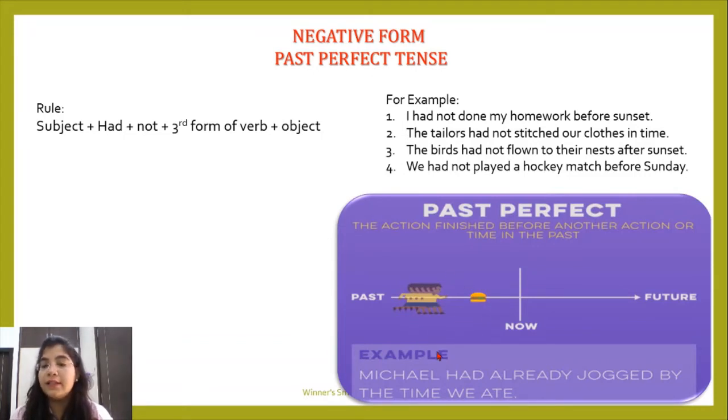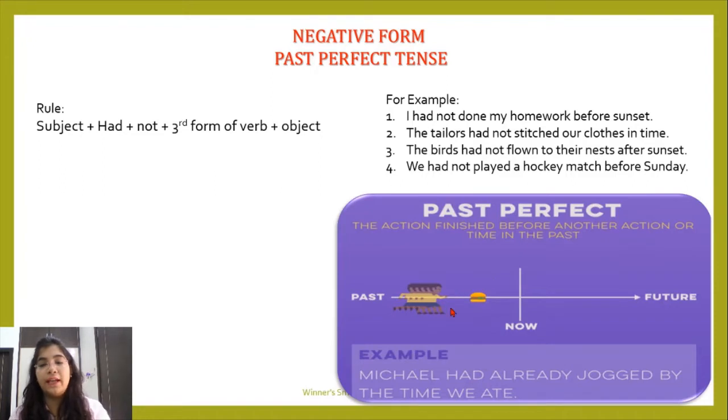So all this is happening in the past. Now is the present time, and the future we are not related with the past. You can relate this example with the picture so that you can have a proper understanding of the sentence. So it is clearly telling us that Michael had already jogged by the time we ate, which means all this happened in the past.